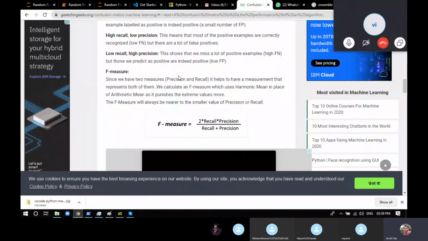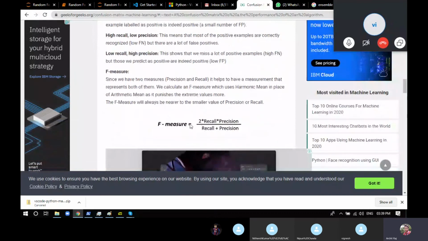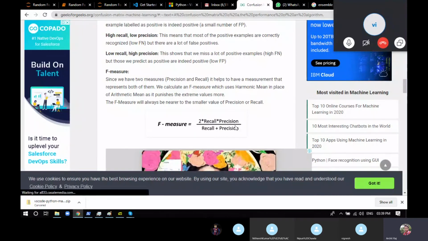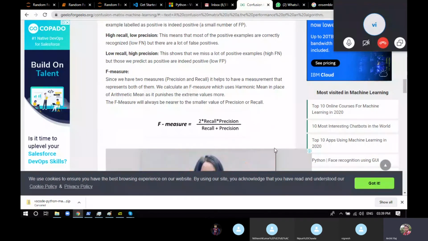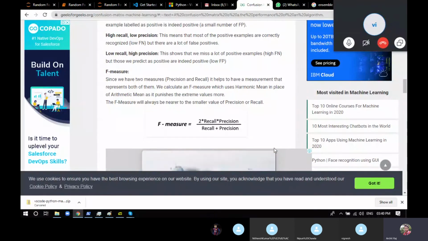So how to find the F1 score? We find the recall and the precision and put them into the formula of F1 score or F measure, which is 2 into recall into precision divided by recall plus precision. The answer that you get will be a harmonic mean in place of the arithmetic mean.